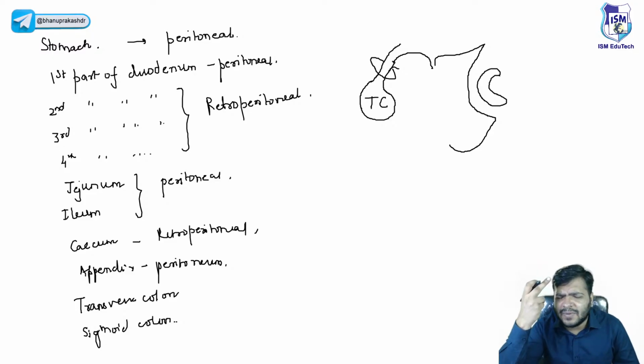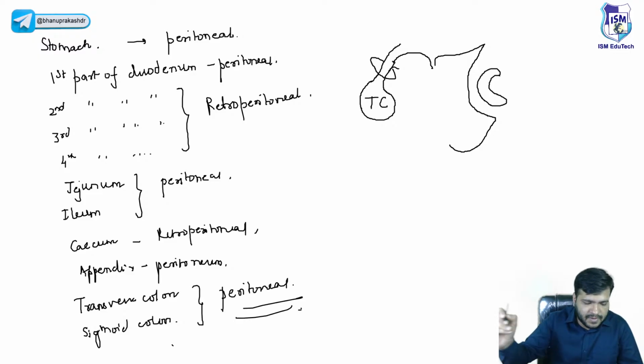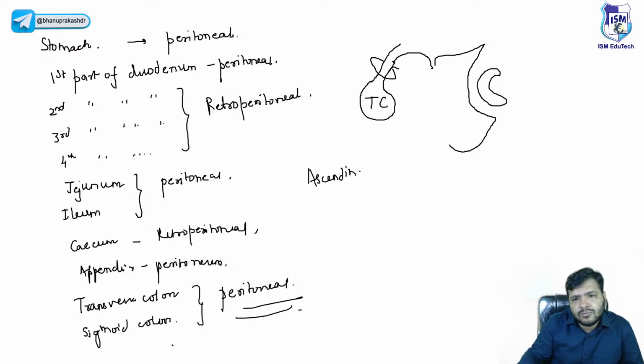Now mesocolon is coming, beta, so obviously folds of mesentery are present. So ultimately you know these are peritoneal organs. These are peritoneal organs, right? Apart from that, beta, you should remember we have the ascending colon, descending colon, and rectum.